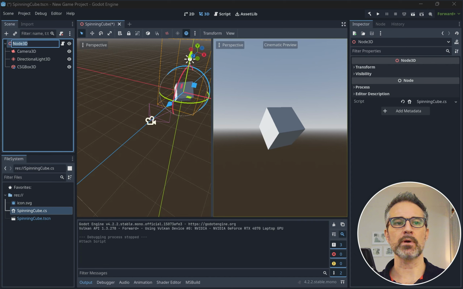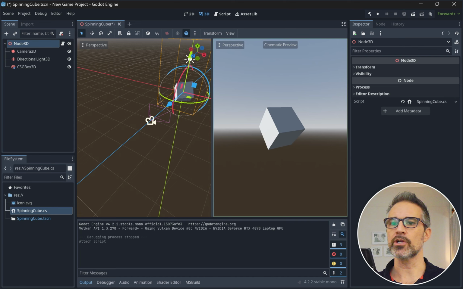So here I click on my Node3D. Over here on the right, I can see my spinning cube is assigned, but I don't quite see those properties there. Now, this is one moment where, because C# is a bit separate from the actual Godot tool, you need to do an extra step here. So up here, there's build project, which is going to build your C# code, compile it, and make it available.